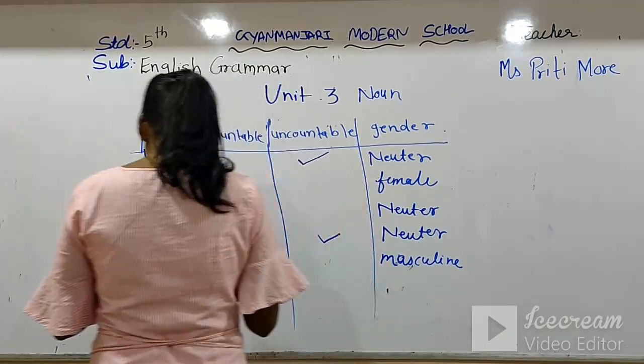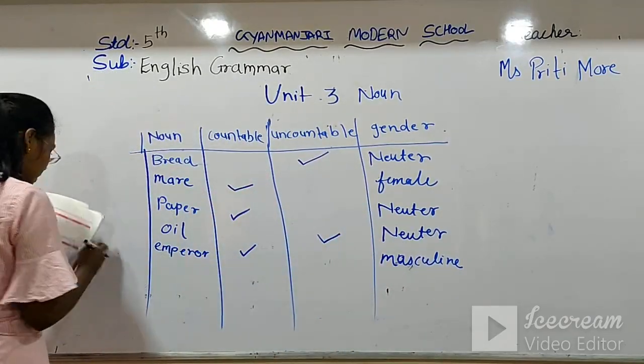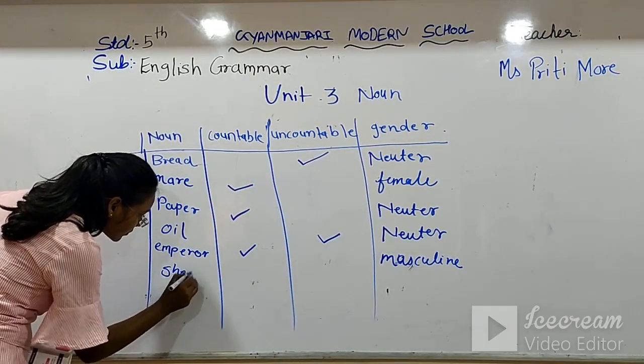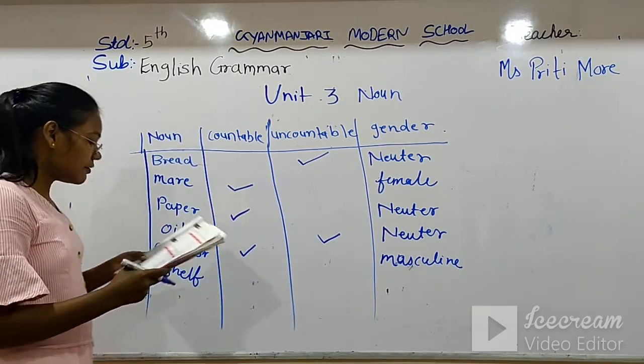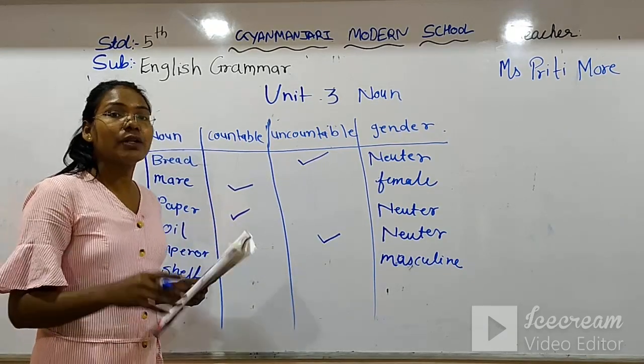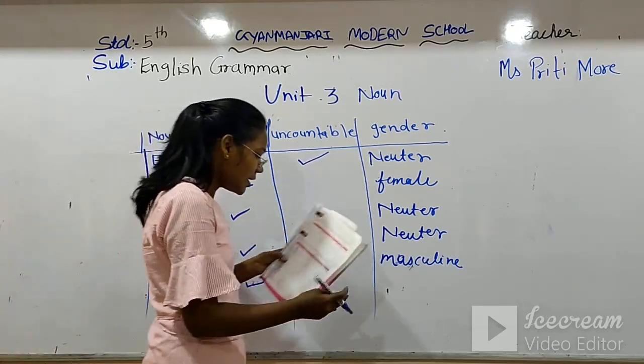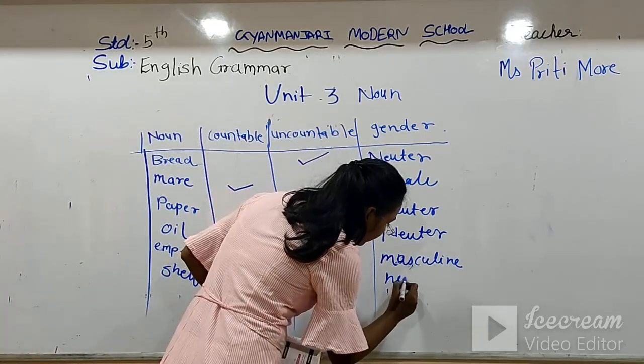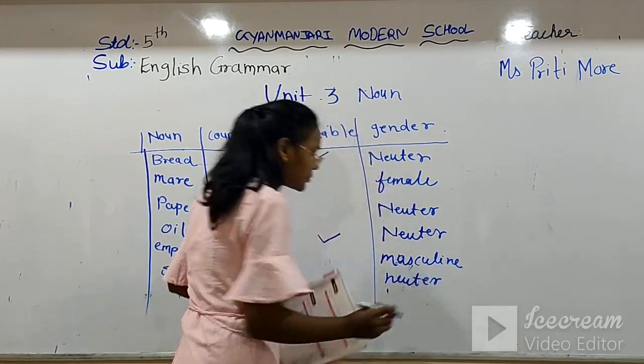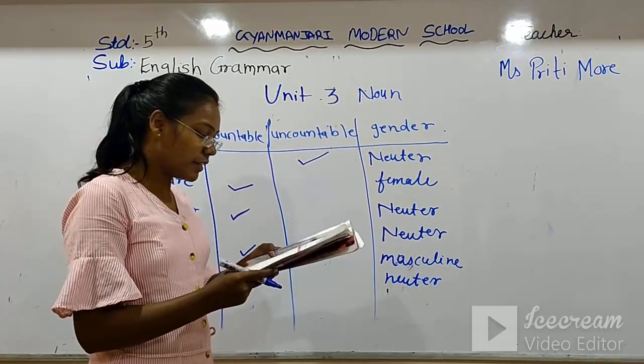It is masculine. Now the shell. The shell is also countable. 1 shell, 2 shells or 3 shells. Countable, and it is also neuter because it is a non-living thing.